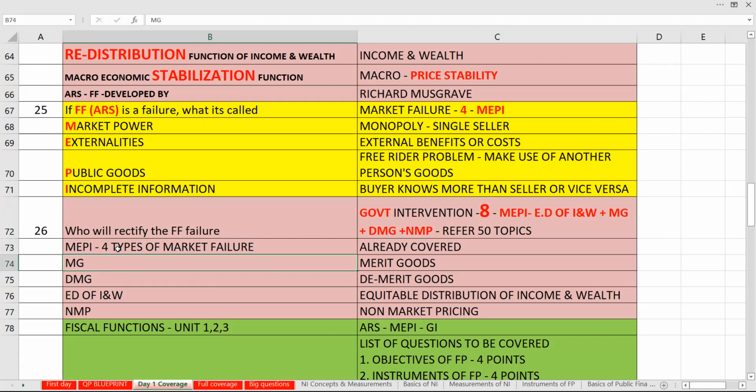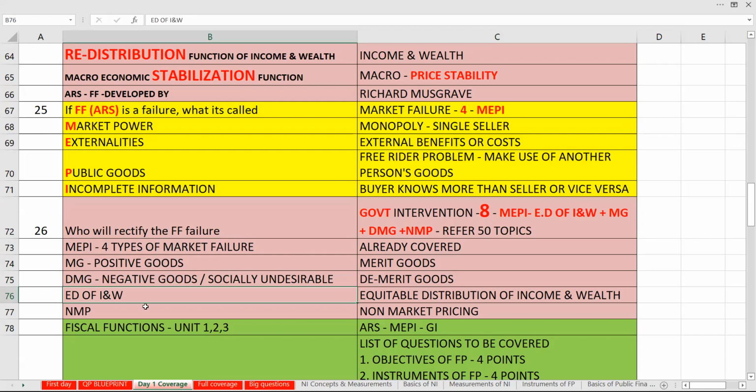What is MG? Merit goods. That means positive goods are called merit goods. Demerit goods: negative goods, socially undesirable goods, are called demerit goods.